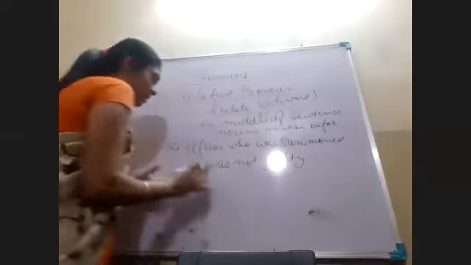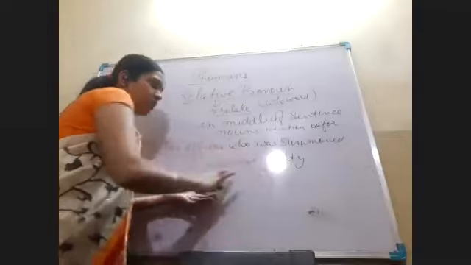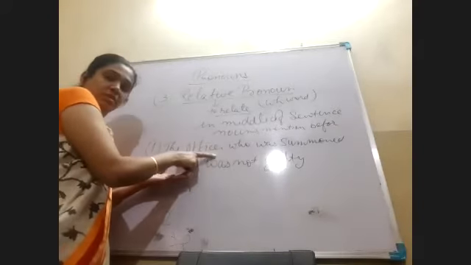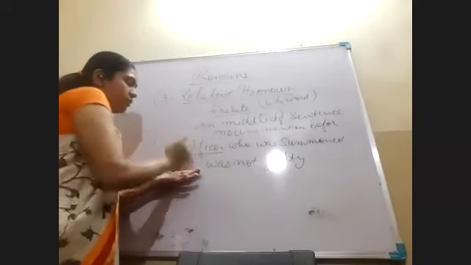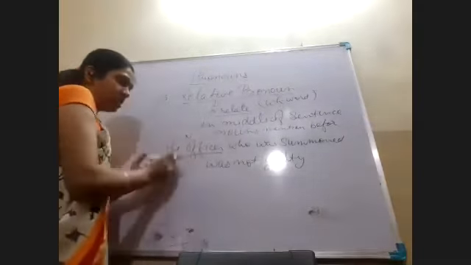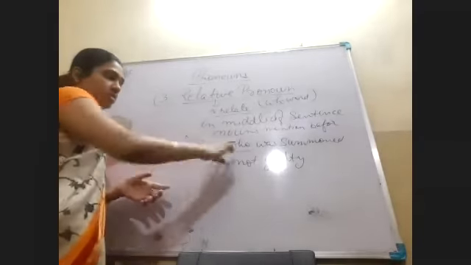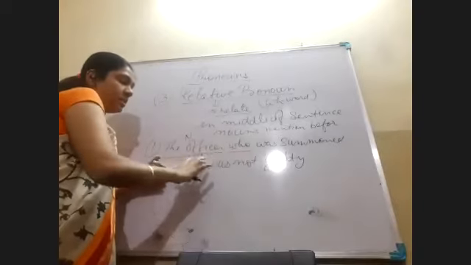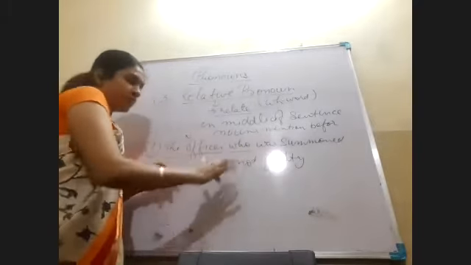Now, in this sentence, the officer, we are talking about whom? The officer. And this officer is a noun. And just after this noun, we are using the word who. This is the WH word which we are using in the middle of the sentence. And it says the officer who was summoned. Summoned means called, was not guilty.